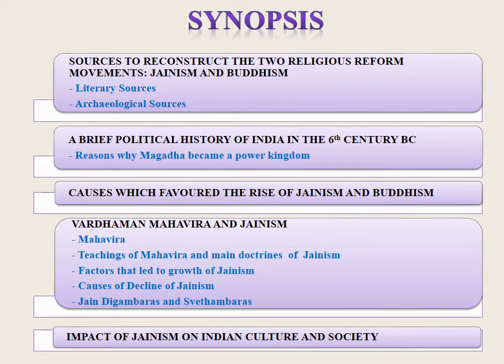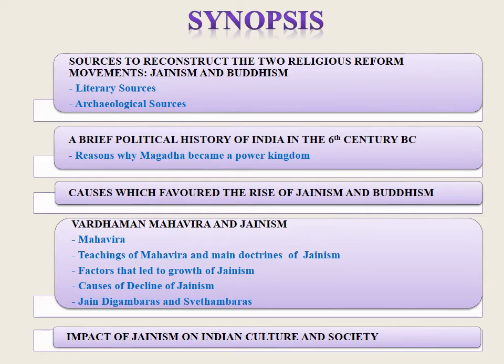In that, we have literary sources, archaeological sources. A brief political history of India in 6th century BC, reasons why Magadha became a powerful kingdom, causes which favored the rise of Jainism and Buddhism, Vardhaman Mahavira and Jainism. In that, we have life of Mahavira, teachings of Mahavira and main doctrines of Jainism,